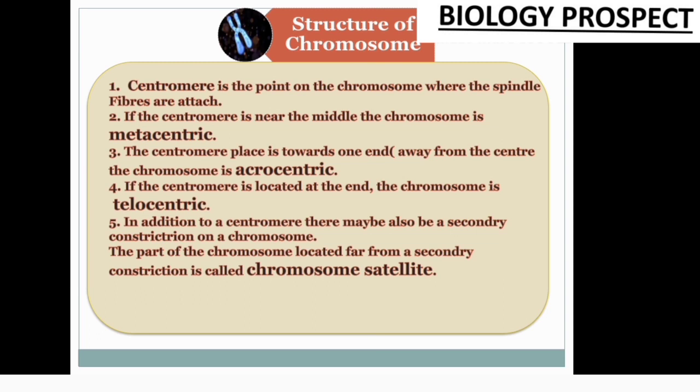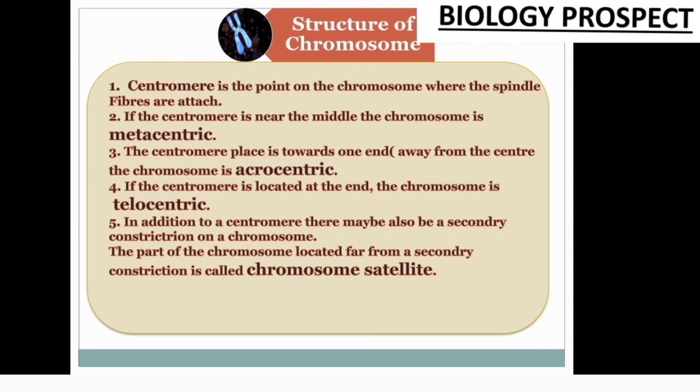And when the 2 chromatid fibers are on one side and the centromere is at the end of one part of the chromosome, that is known as telocentric. In some cases, besides the centromere, there is also a secondary constriction, and the chromatid fiber arises, and 2 satellite body structures appear. This is the secondary constriction of the chromosome, and the part located far away beyond the secondary constriction is called the chromosome satellite.